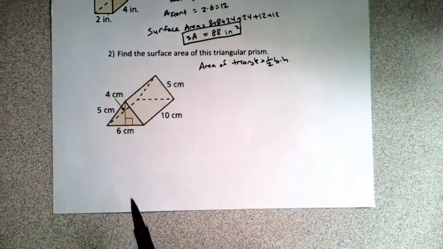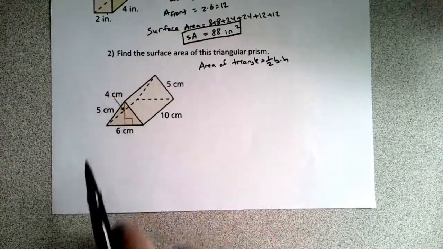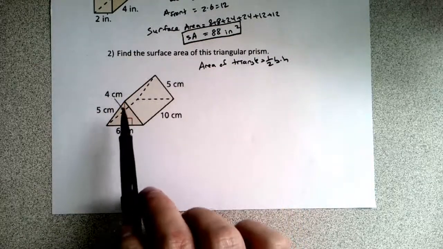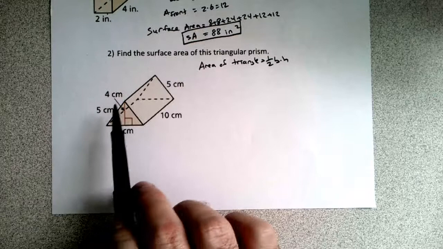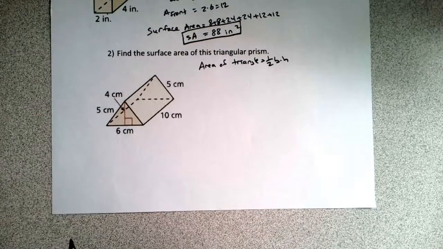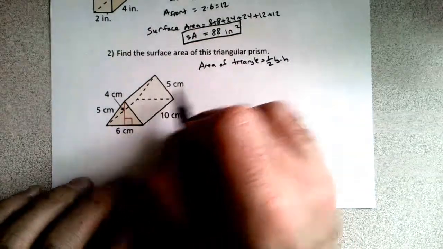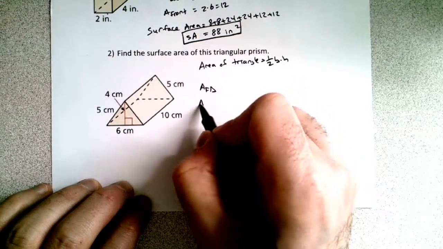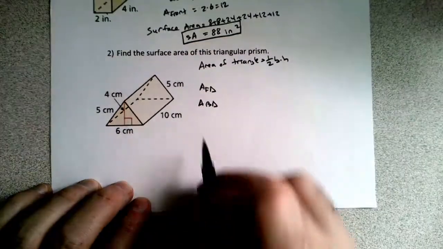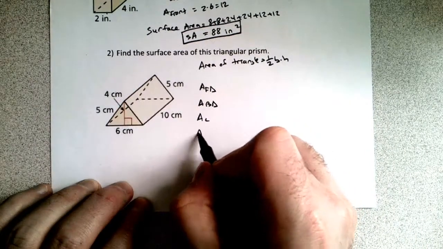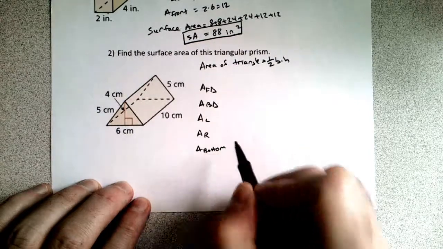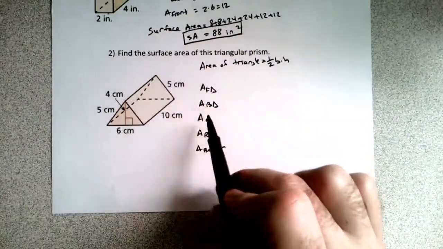Now this picture's nice, right? This triangle has a height and a base for you, and so it's doable. But depending on the challenge that you have for the base figure, it's going to change the difficulty of the problem. So I'm going to put area of the front triangle, area of the back triangle, and then area of the left, area of the right, and area of the bottom. Okay, so front triangle, back triangle, left, right, and bottom.